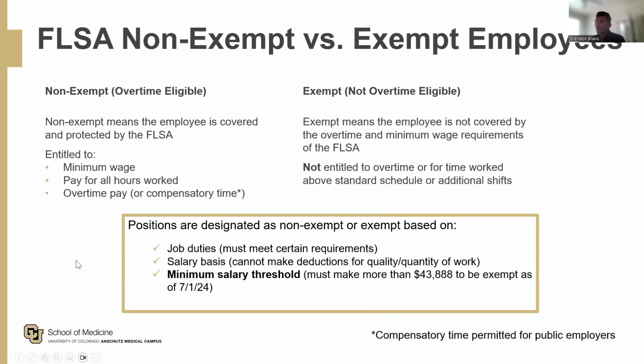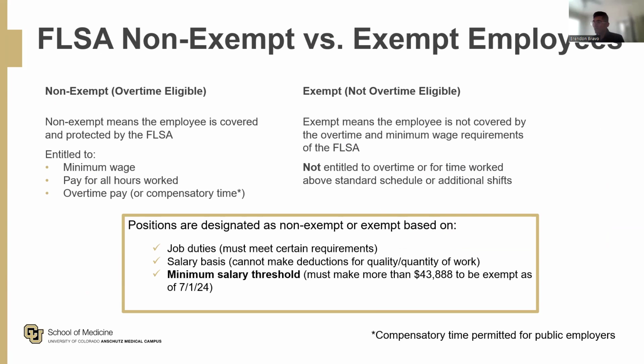So this next one will go over FLSA non-exempt versus exempt employees. If you're non-exempt, it means that the employee is covered and protected by FLSA. So it means they're entitled to minimum wage. They get paid for all hours worked, and this includes overtime pay or compensatory pay time. We are eligible for compensatory time because we're a public employer. If you're exempt, this means that the employee is not covered by the overtime and minimum wage requirements of the FLSA.